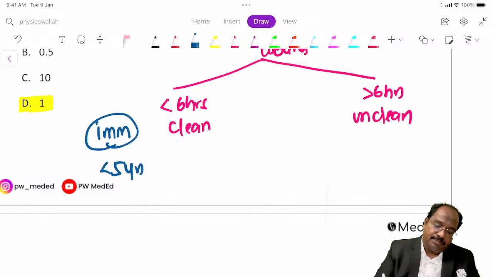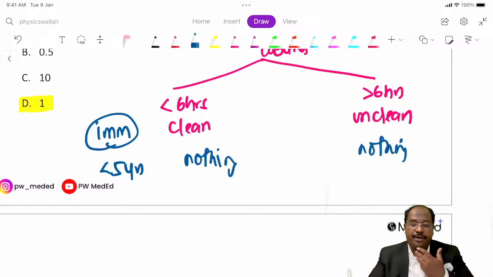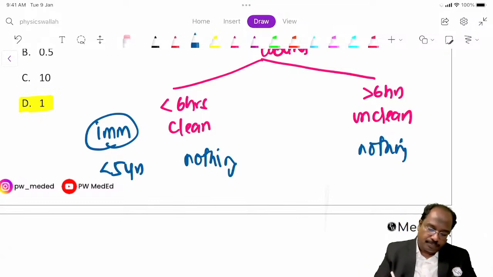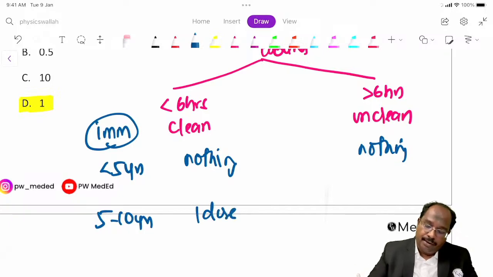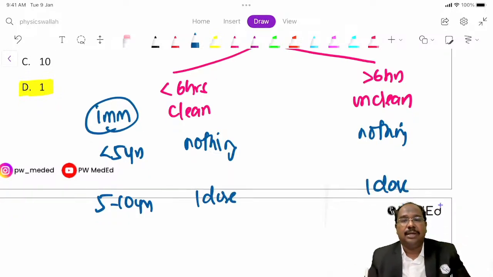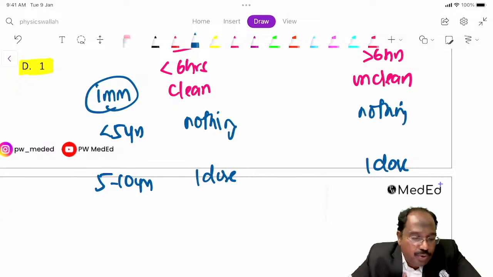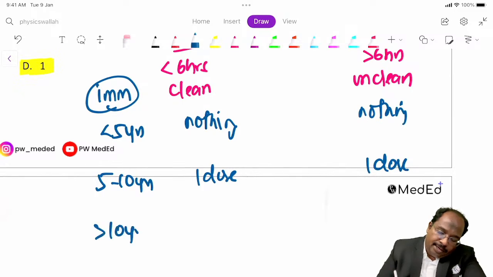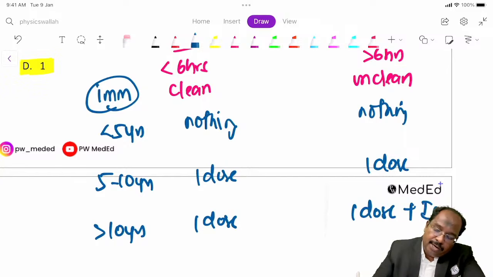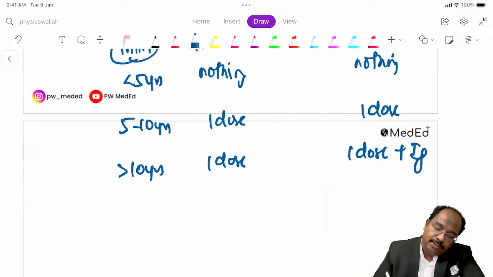Less than 5 years means nothing is required. Here also you need not provide anything. 5 to 10 years, 1 dose you have to provide. Here also 1 dose. You have to ask when the vaccine was taken, and classify the wound. Less than 6 hours: 5 to 10 years means 1 dose. Here also it's 1 dose, more than 6 hours. More than 10 years means 1 dose. Here also 1 dose, plus you have to add immunoglobulins.